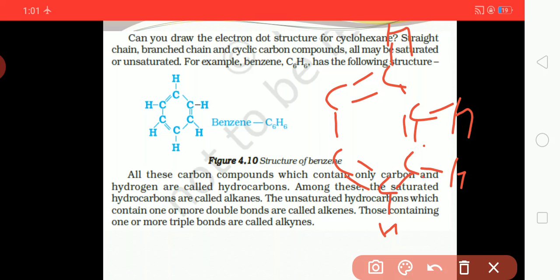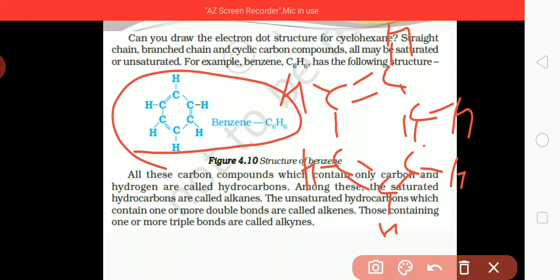For this also 3 are set, so only 1 left. And for the last also only 1 left. So as you can see, benzene is formed with 6 carbons and 6 hydrogens. The structure of benzene is C6H6, and it contains alternating double bonds in its structure.